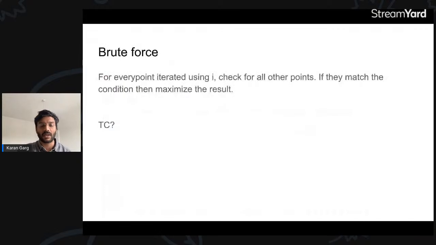Before that, let's discuss brute force. The brute force solution is, for every i and for every j, check if the difference between xi and xj fits the condition. If it does, then try to maximize the result. That's it. So what will be the time complexity of this brute force solution?